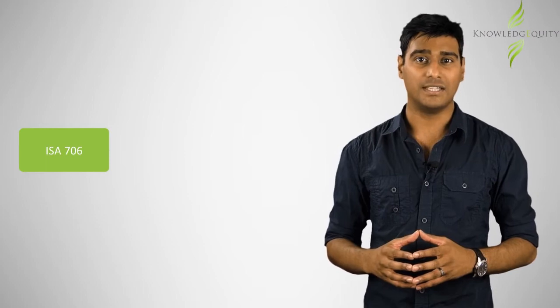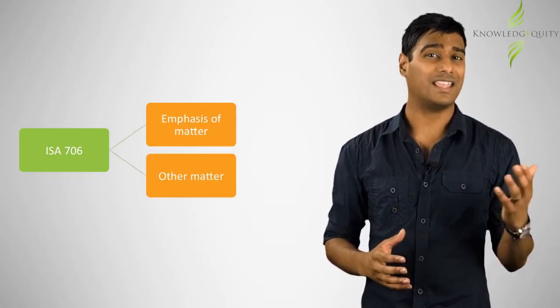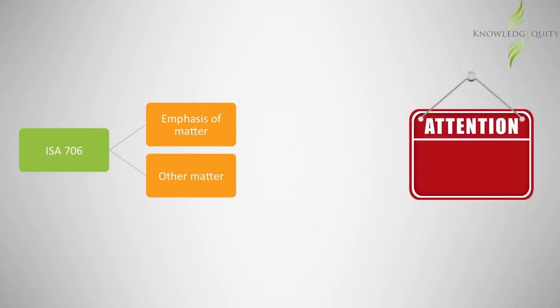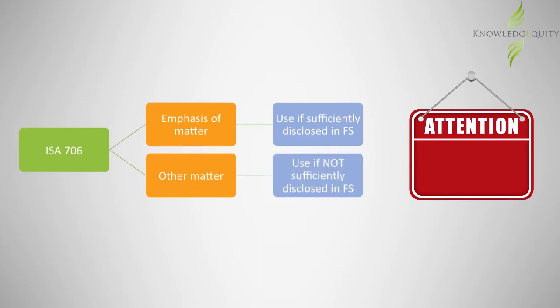ISA 706 deals with such issues. There are two types of modifications to the audit report without the opinion being modified. The first is referred to as an emphasis of matter, and the second is called an other matter paragraph. Both of these serve the same purpose, which is to draw users' attention to the material issue without modifying the opinion. However, deciding which one to use requires you to determine if the material issue has been sufficiently disclosed in the financial statements. If it has, then an emphasis of matter would be used. However, if the matter is not disclosed or not sufficiently disclosed, then an other matter paragraph would be used.